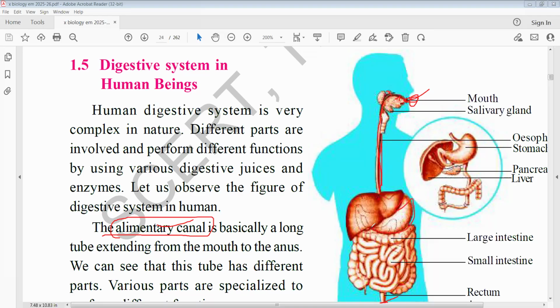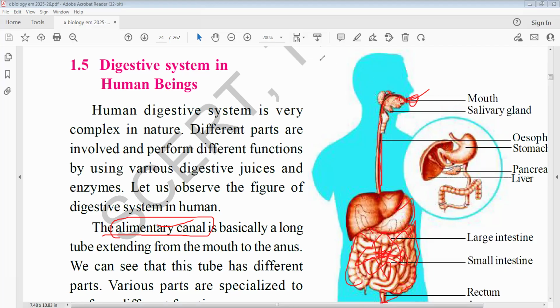After the stomach comes the small intestine, a long tube compared with all other parts of the alimentary canal. After that there is the large intestine, the folded part which is outside. The large intestine ends with the rectum and then the anus.